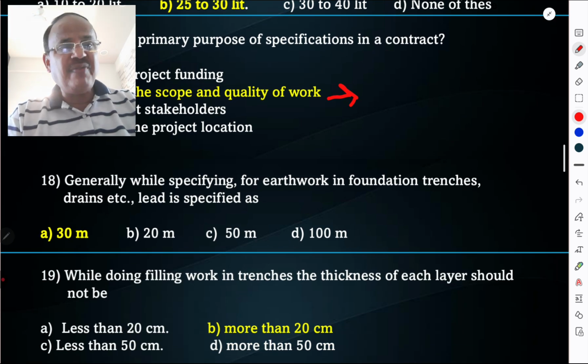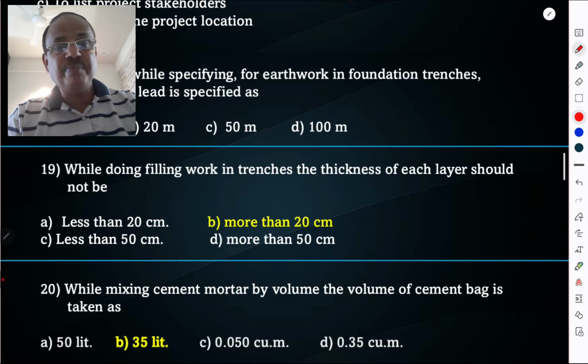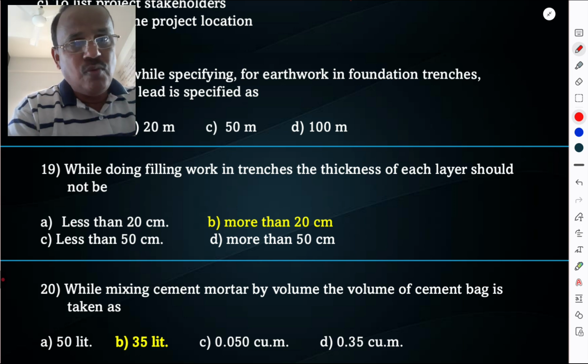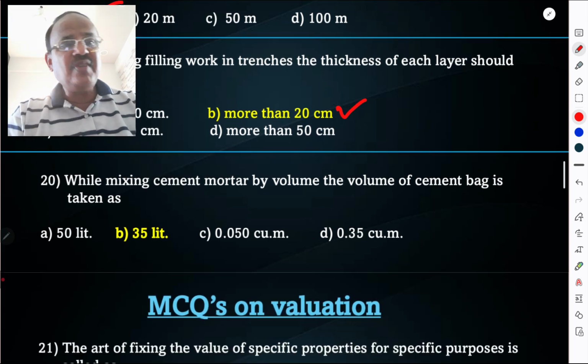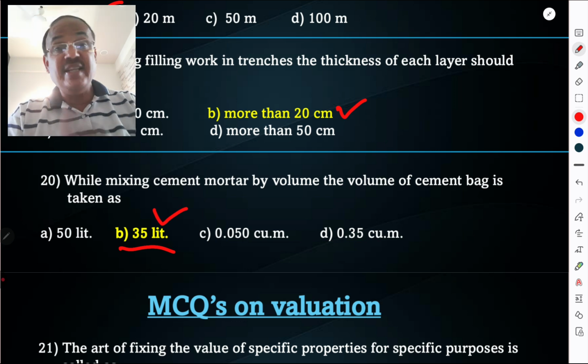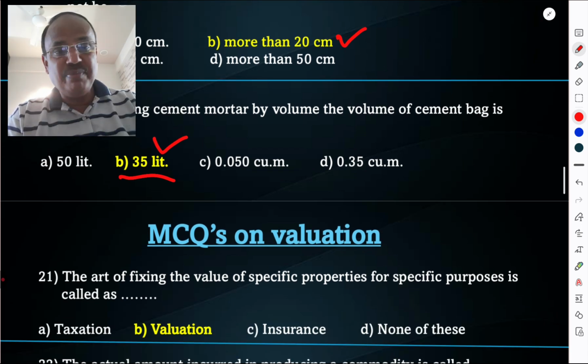Generally, while specifying for earthwork in foundation trenches, drains, etc., lead is specified as 30 meter and lift is 1.5 meter. While doing filling work in trenches, the thickness of each layer should not be more than 20 centimeter. While mixing cement mortar by volume, the volume of cement bag is taken as 35 liters or 0.035 cubic meter for 50 kg.